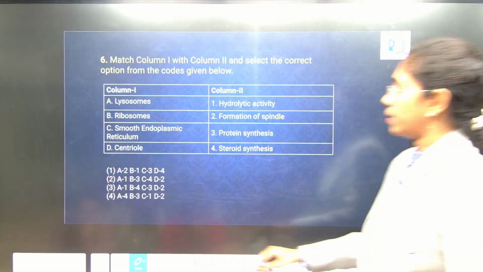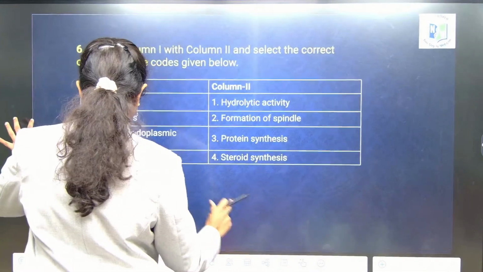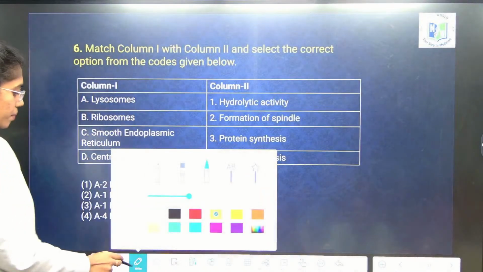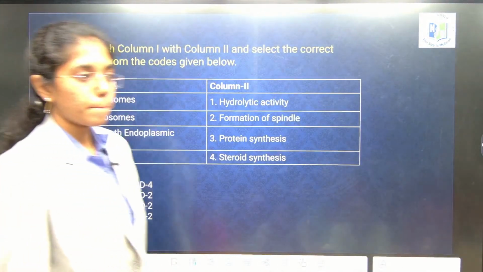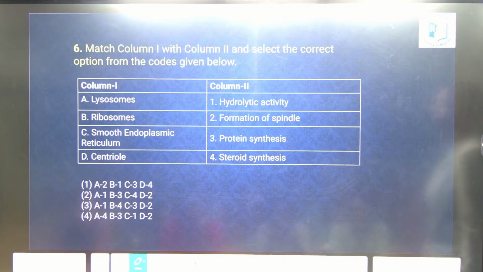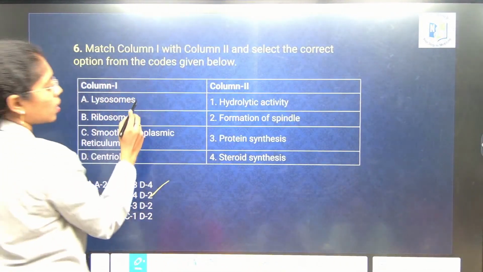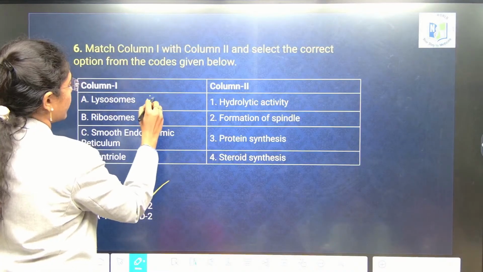This you can answer. Second option, see this, lysosomes, hydrolytic activity.